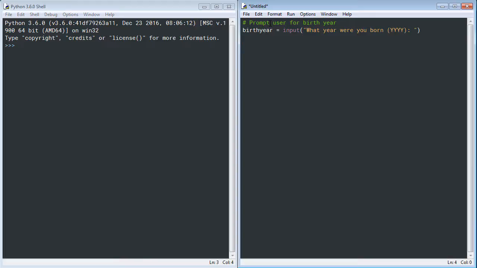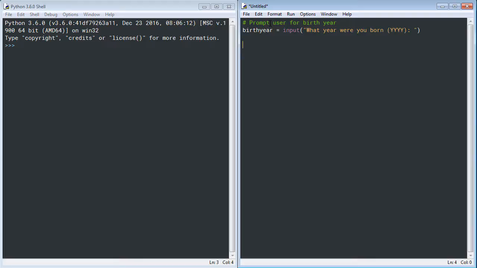The input function is cool because it allows you to present a message to the user, and then when they type in their data, it comes back and you can use it to assign values to variables. So what's going to happen here is the user is going to see "What year were you born?" And I make it really clear that they're to provide their 4-digit year of birth.